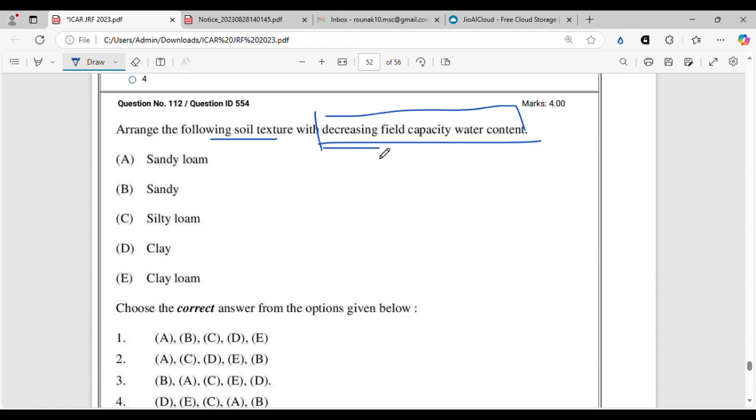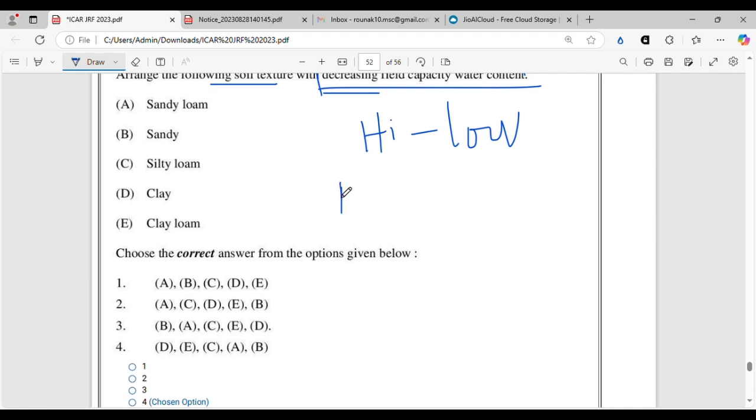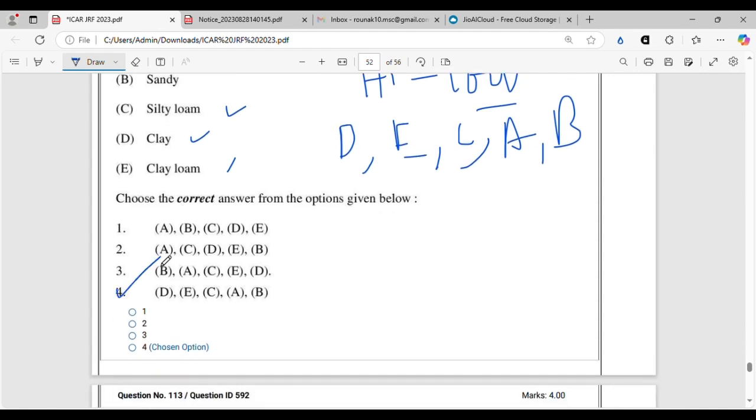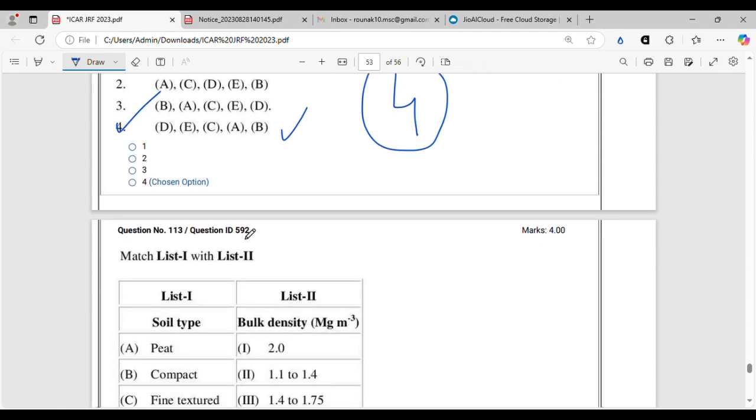So decreasing means, again, we have to do it from high to low. So we know the highest will be, of course, clay soil. And after that, it will be clay loam. After that, it will be silt loam. Then it will be sand loam. And finally, it will be sandy soil, which will be having the lowest water content. So D, E, C, A, B is our correct answer, and option 4 we can mark and move on.